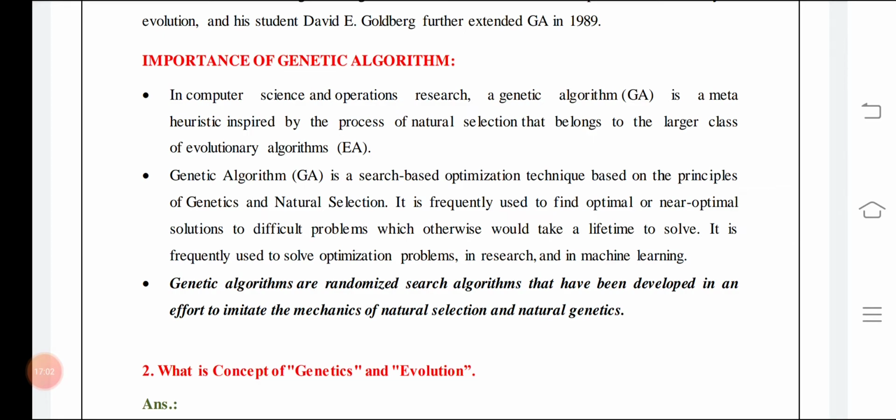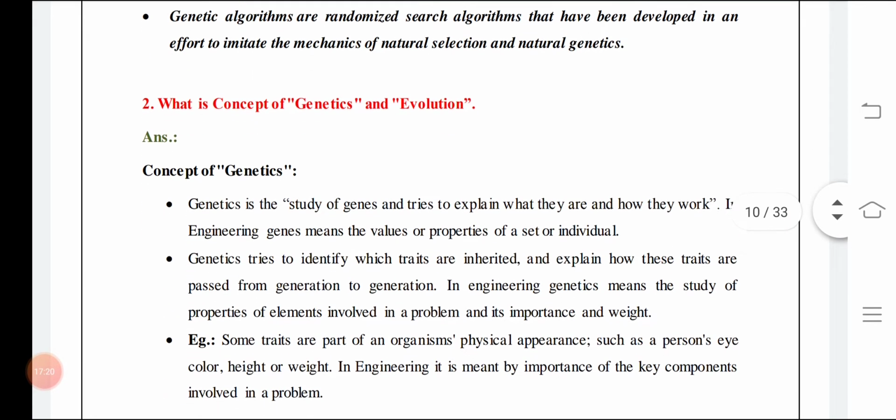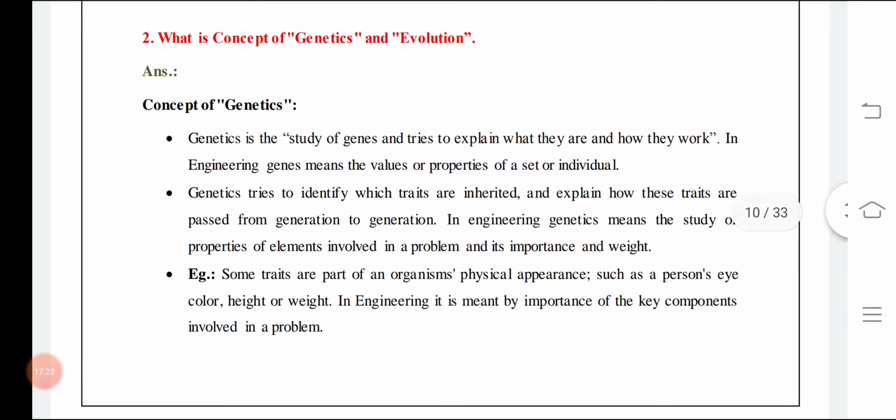There are various importance of the genetic algorithms that we all know. So genetic algorithms are randomized search algorithms. It does not work sequentially or on a flow chart basis or one-to-one search. It is randomized search. It will directly search, and it has been developed in an effort to imitate the mechanics of natural selection and natural genetics. What is the concept of genetics and evolution?